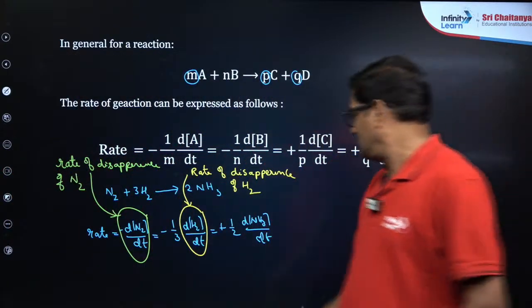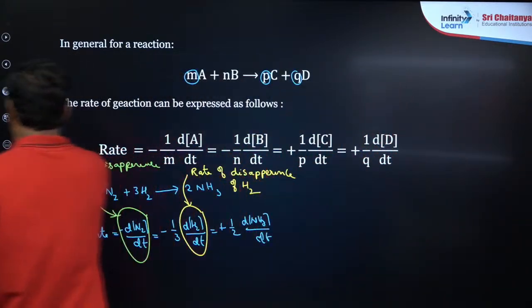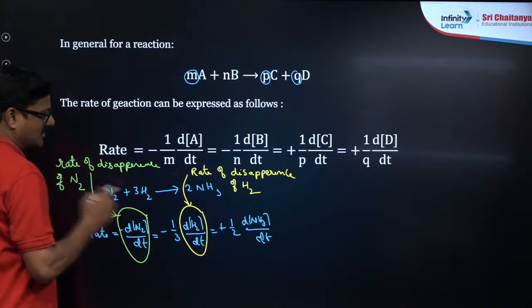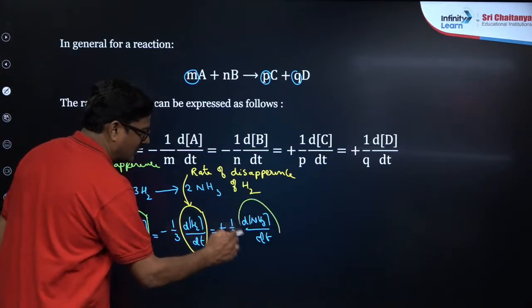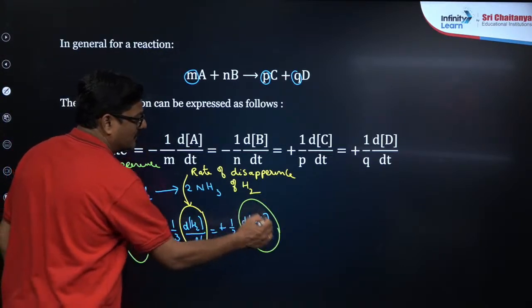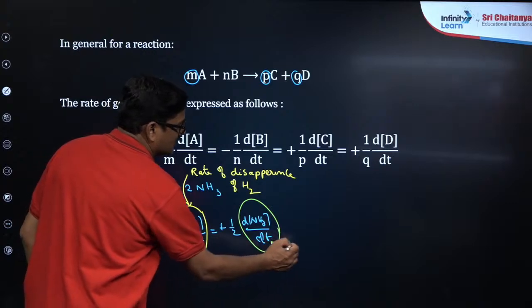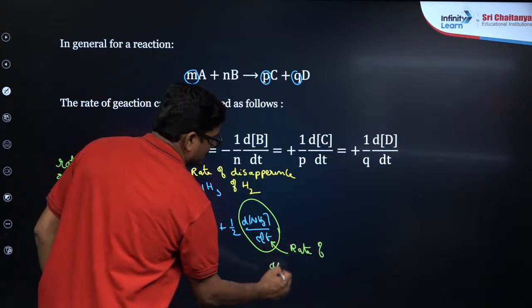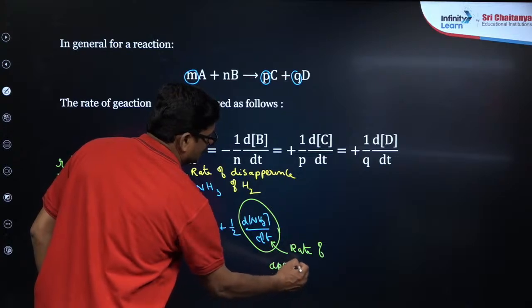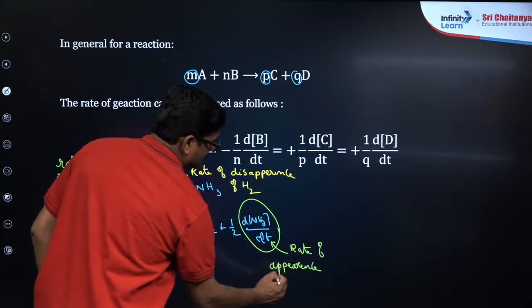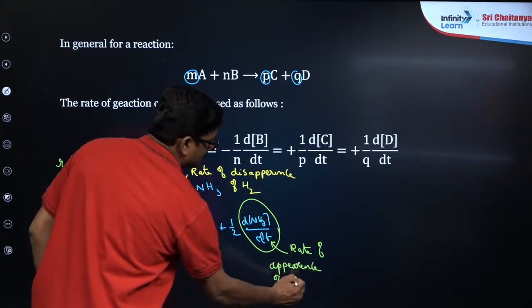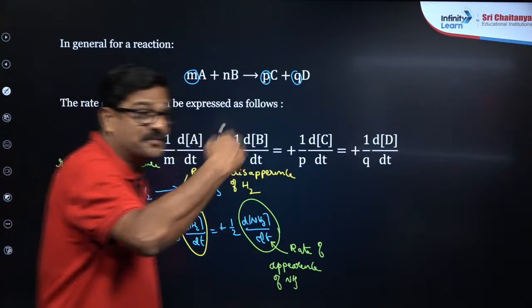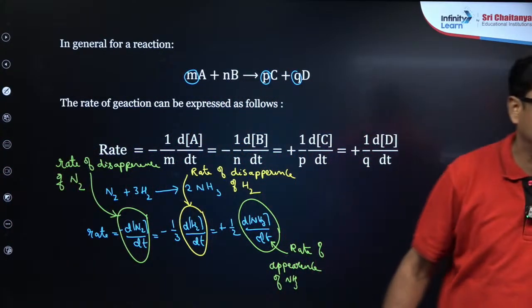And one more thing, the rate of appearance of ammonia, how can we write it? So 1 by 2 is dropped. That is what you call the rate of appearance of NH3. And many things you can explore from this particular slide, my dear students.